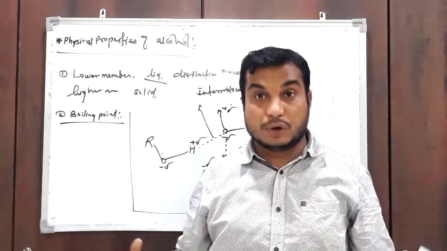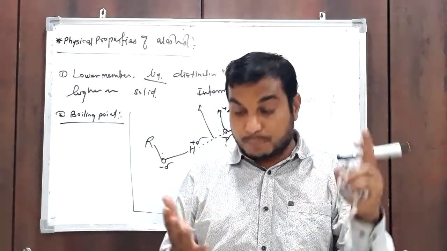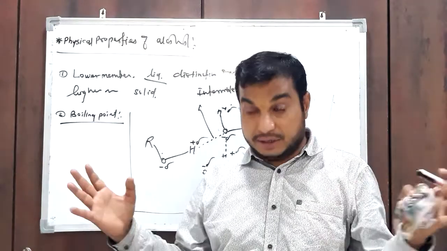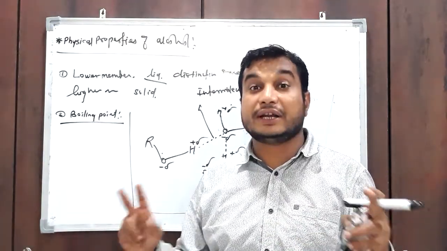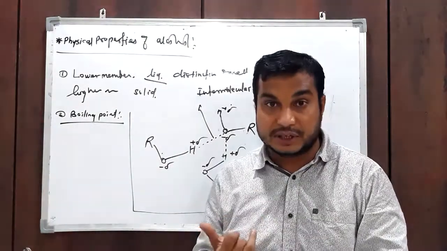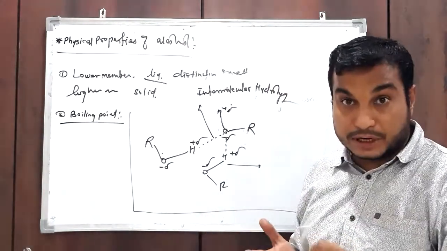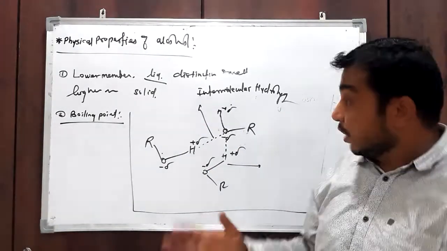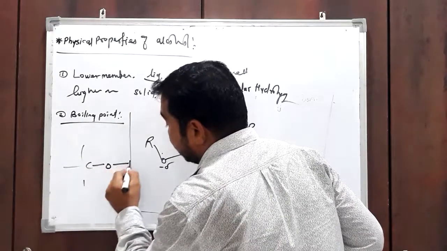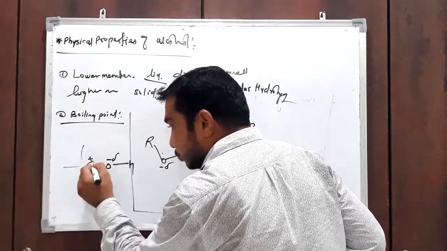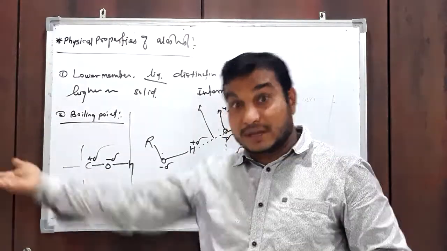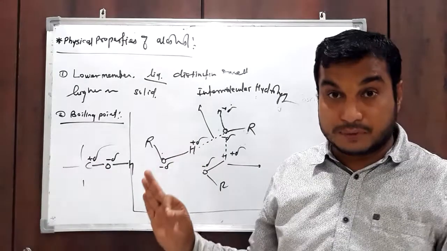So in case of alcohol, all the molecules are linked together by three types of forces. The force of attraction is quite large due to the three types of forces present among them. One is van der Waals force of attraction, which is always present in the molecule. Another is electrostatic force of attraction due to opposite charges. In case of alcohol, carbon is attached to oxygen, so this is negative, this is positive. These oppositely charged atoms interact with oppositely charged atoms of another molecule, which is called electrostatic force of attraction.